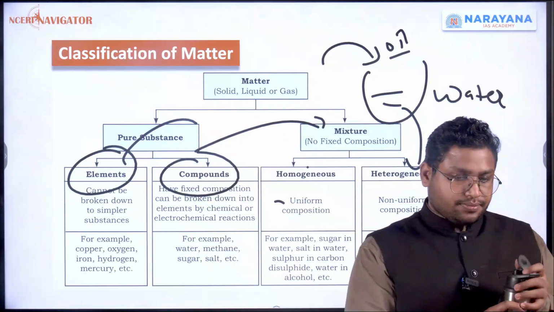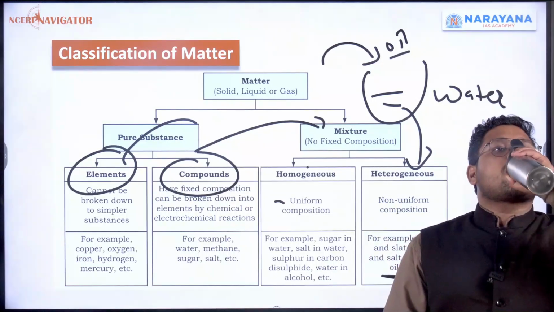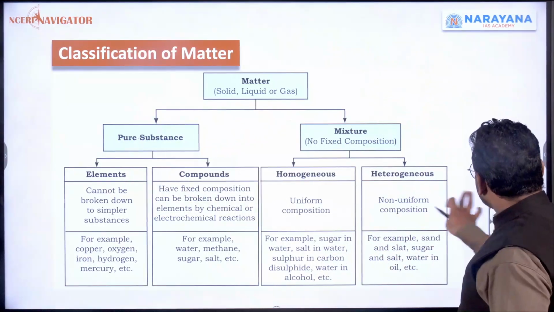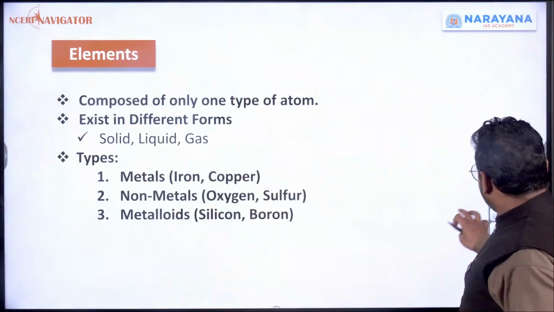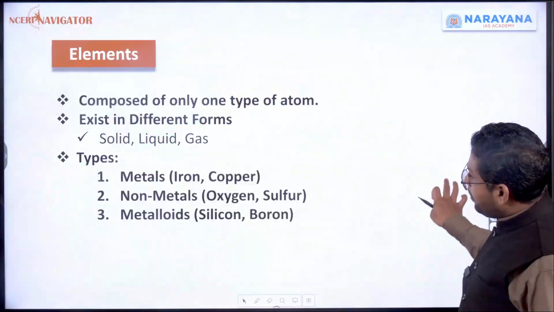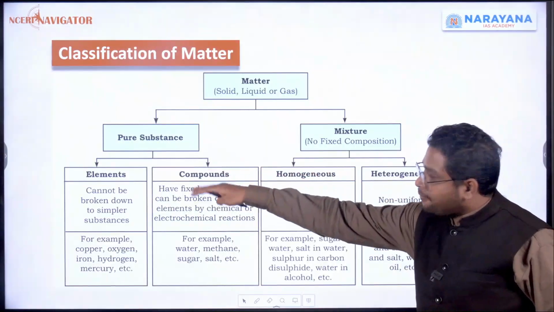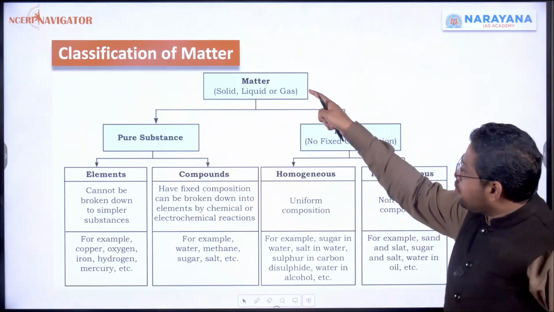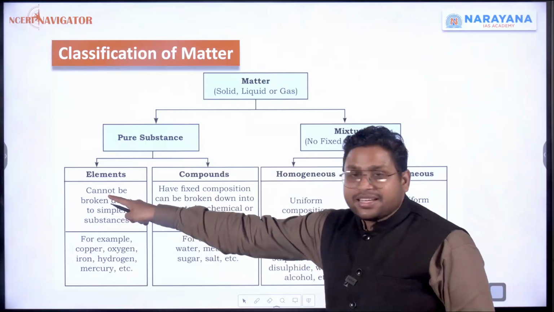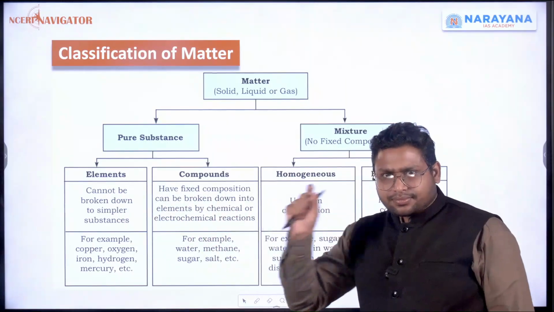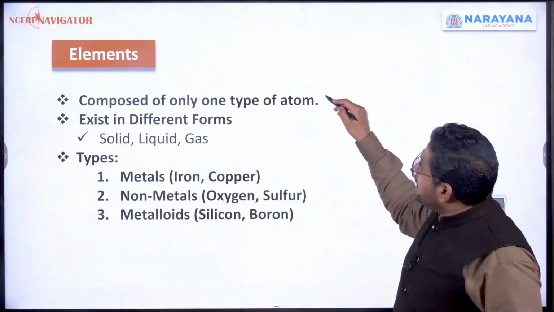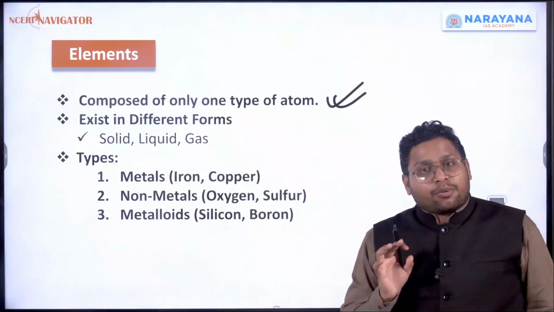Now, beyond basics, if we have to talk about each and every aspect of it. So, pure substances, elements. If we talk about elements, single elements, first of all, they are composed of only one type of atom.